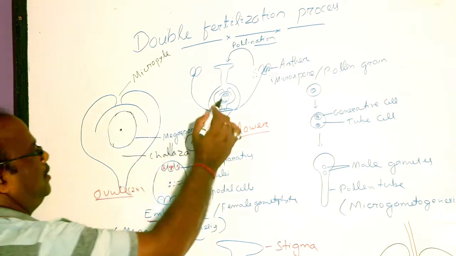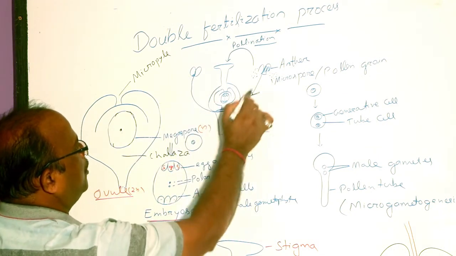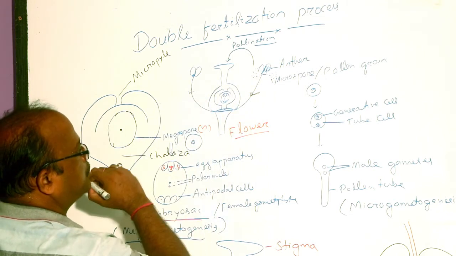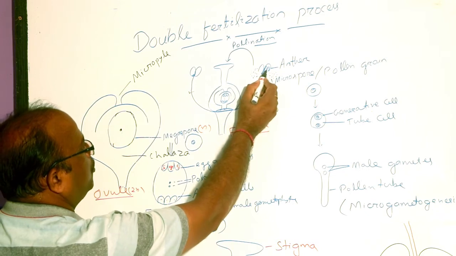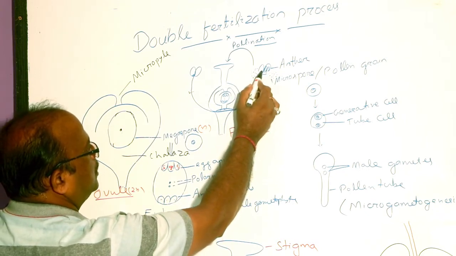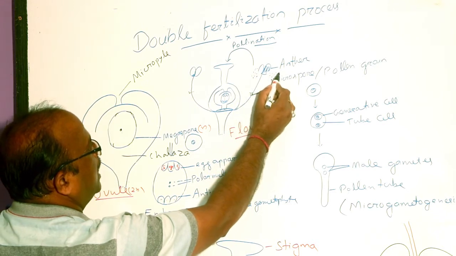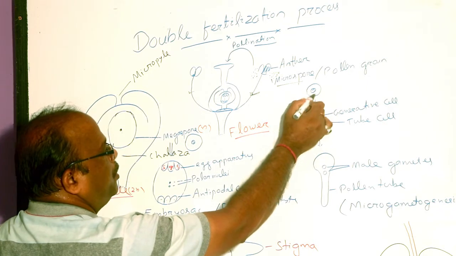Then it is the male reproductive whorl or androecium. Individual member is called stamen. The upper fertile part of stamen is called anther. Anther on dehiscence releases so many haploid cells called microspores or pollen grains. It is a haploid microspore.